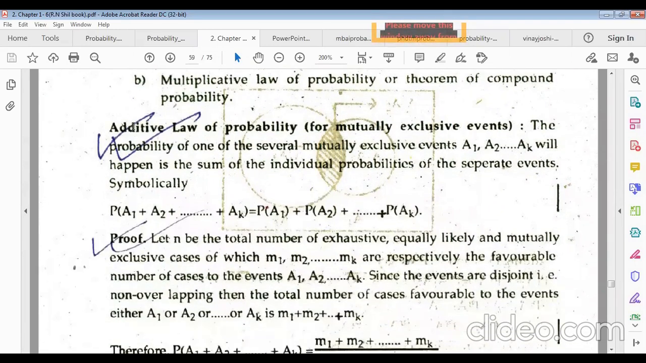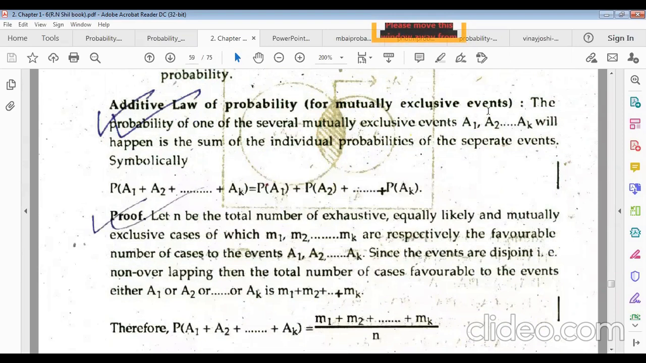Now, first one, the additive law of probability for mutually exclusive events. Mutually exclusive events means two events will not happen altogether. That means all are happening independently. The probability of one of the several mutually exclusive events A1, A2, dot dot, AK, how many events here? K number of exclusive events, will happen is the sum of the individual probabilities of the